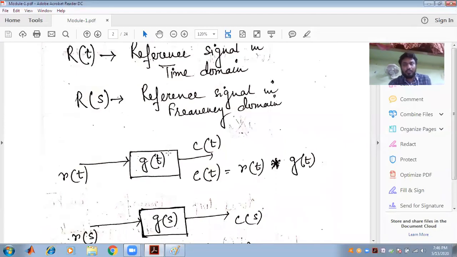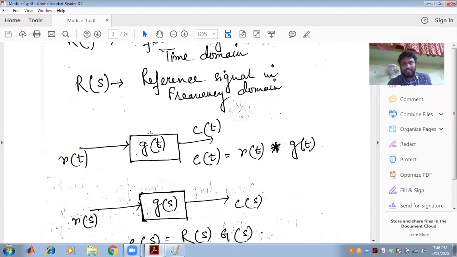So let us consider this block. This is known to us very much, the frequency domain. What is the frequency domain? This is called the S plane domain, and the poles should lie on the left hand side of the S plane. So our motto is to make the poles lie on the left hand side of the S plane to make the system stable. Okay, so this is the most important phenomenon in the study of control systems.